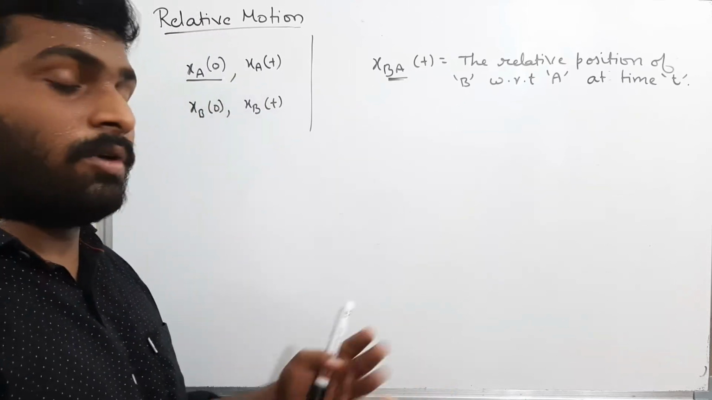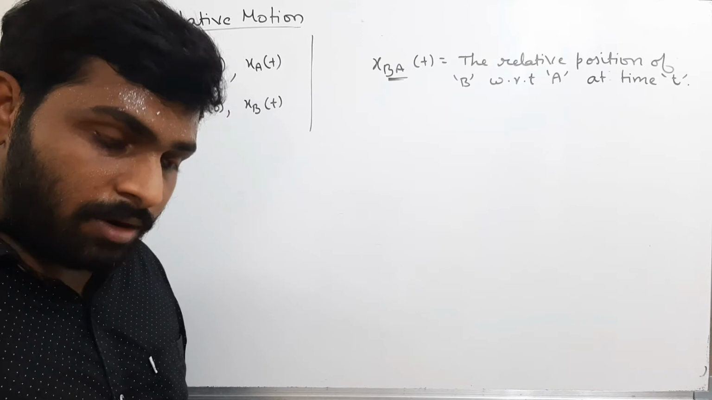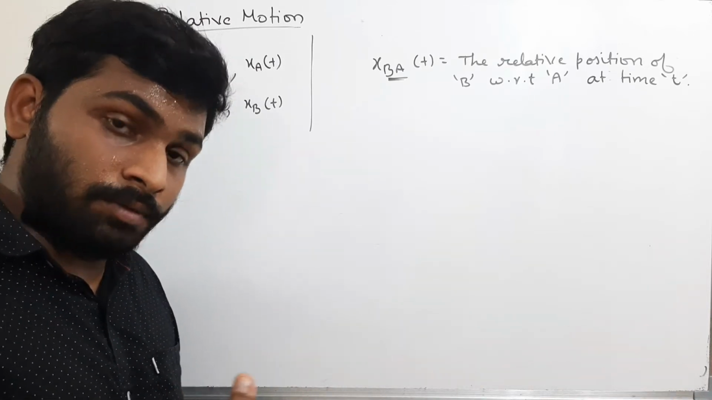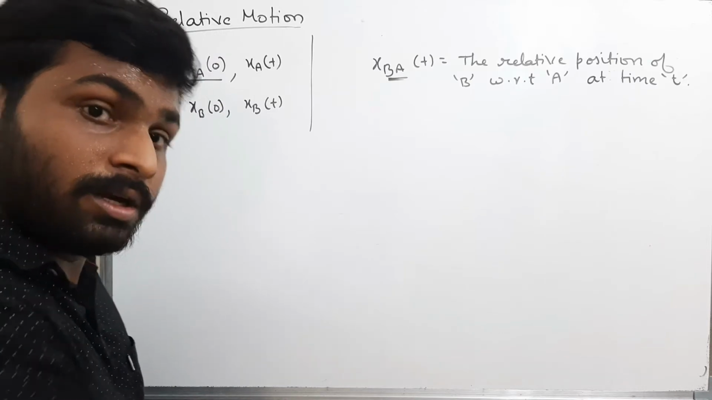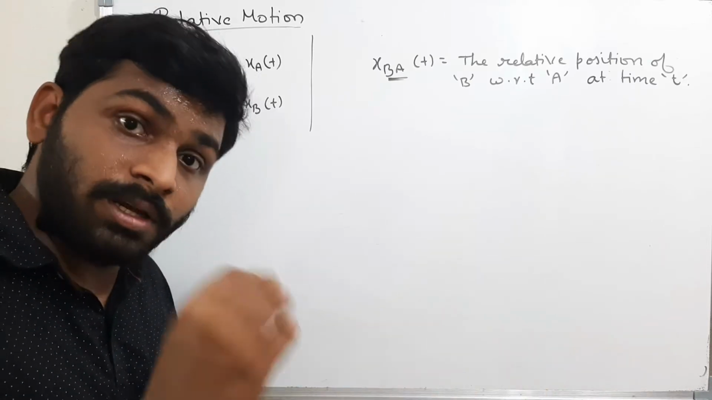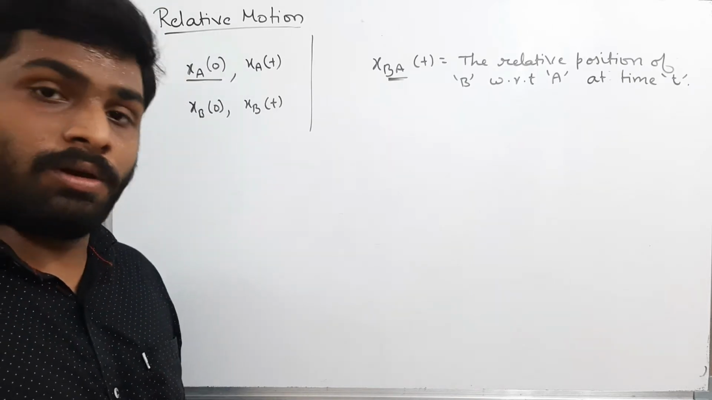Now, after 1 second, I am standing here itself, and my friend has moved forward by 10 meters. What is the relative position of him with respect to me? With respect to me, he is forward by how much? 10 meters. That means the relative position of my friend with respect to me is 10 meters. Okay, positive 10.